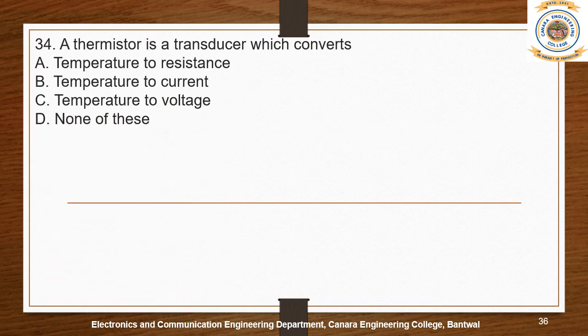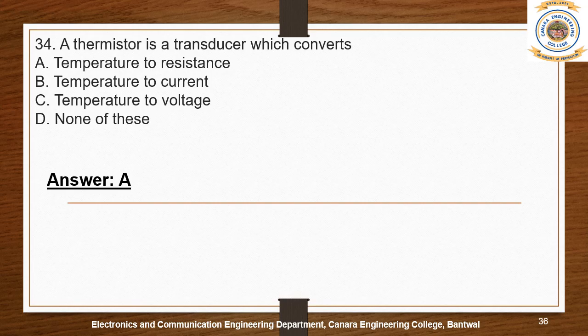A thermistor is a transducer which converts temperature to resistance, temperature to current, temperature to voltage, or none of these. So the correct answer is, I think, option A. Most of you know that a thermistor is a combination of temperature and resistor, so it is called a thermistor.